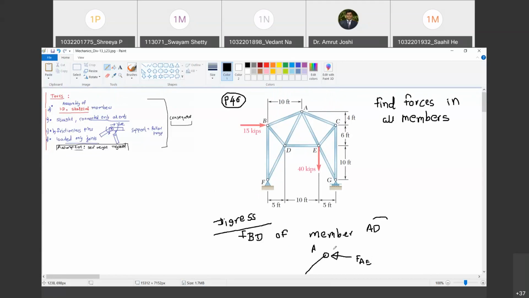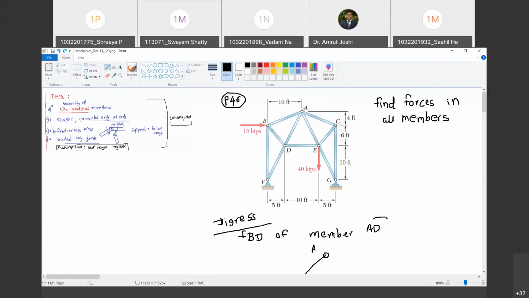Are you with me? Yes, sir. Then let us say this is the force applied by member AC. Happy? Yes, sir. Then let me say the force applied by member AB is something like this, FAB. My question is, can I replace all these forces by a single force? Are they concurrent forces? Yes, sir. So can I replace it by a single force? Yes, sir. And that single force, I am going to call it as